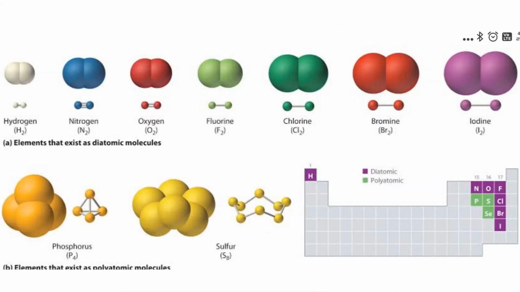Now in this you will see how these atoms combine together to form a molecule. One molecule of hydrogen has two atoms which combine together with a single bond. You can see here a single bond is there between the two atoms of hydrogen. When we are talking about nitrogen, you can see here three bonds are there. So two atoms of nitrogen combine with three bonds to form a molecule of nitrogen.